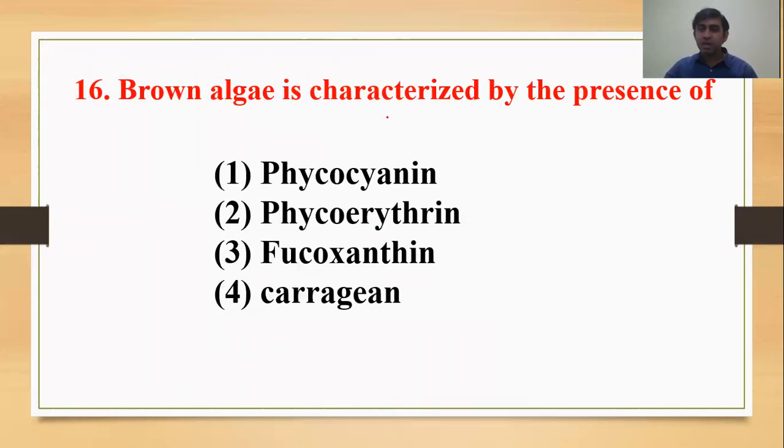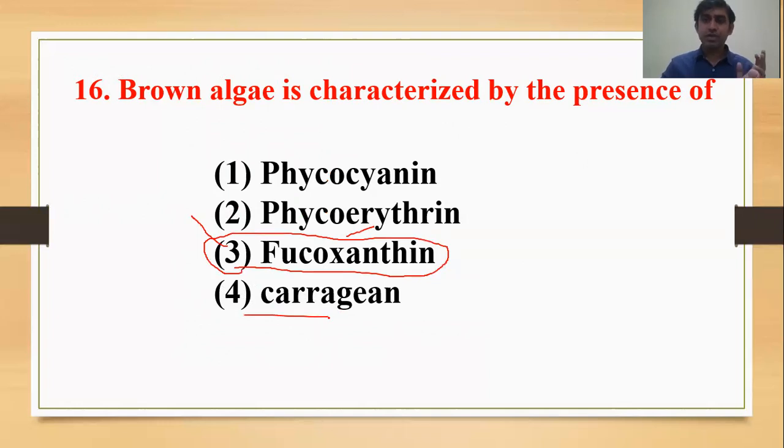Brown algae is characterized by the presence of which pigment? Because we know different plants have different kinds of pigments, and based on the pigment, the color is imparted. So in brown algae, phycocyanin will not be there, because phyco means algae and cyanin means blue color; erythro means red color. Fucoxanthin will be the correct answer because it gives the yellow-brown color. So the correct answer will be the third. Carrageen is not there because carrageen is present in red algae.